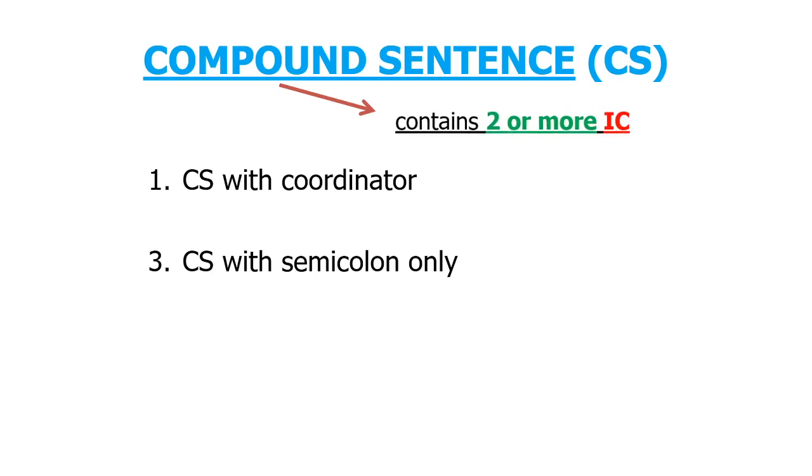And each clause is of equal importance and could stand alone. And there are three ways to join independent clauses to form a compound sentence. The first is compound sentence with coordinator. And the second is compound sentence with conjunctive adverb. And the last is compound sentence with semicolon only.